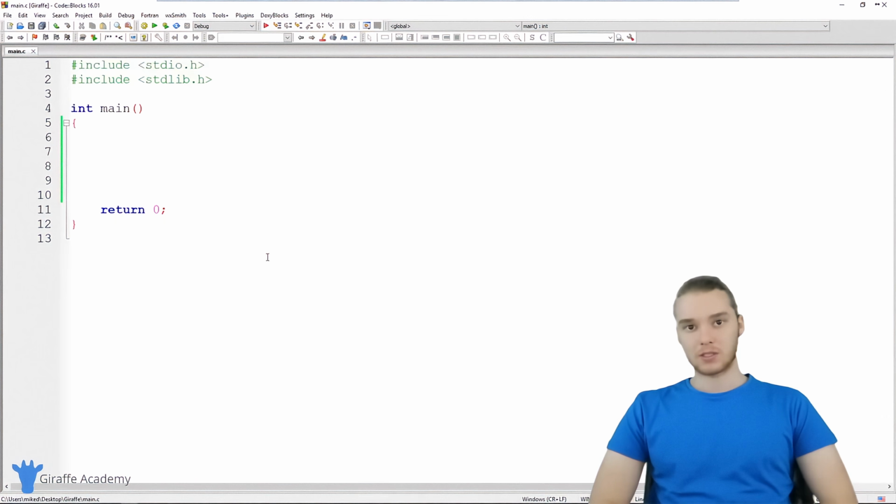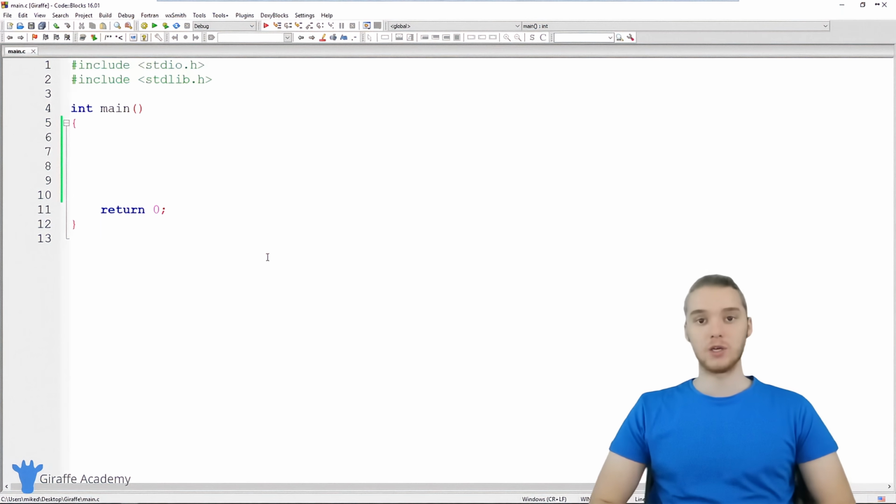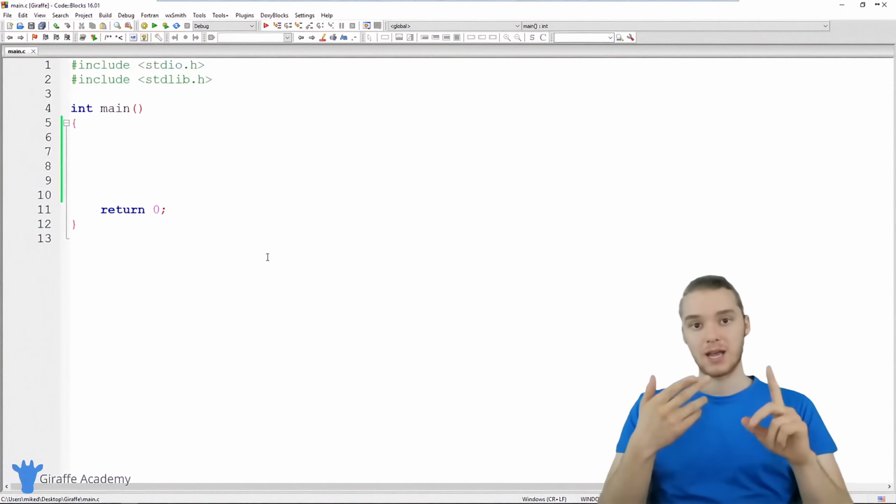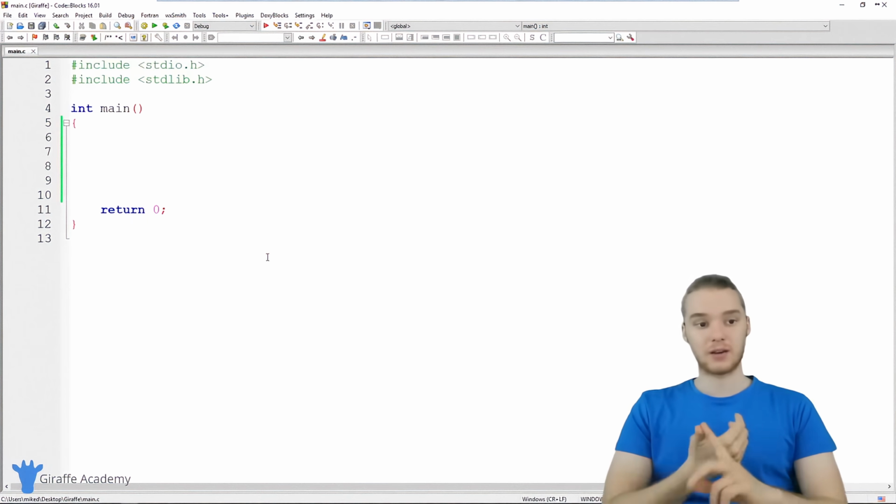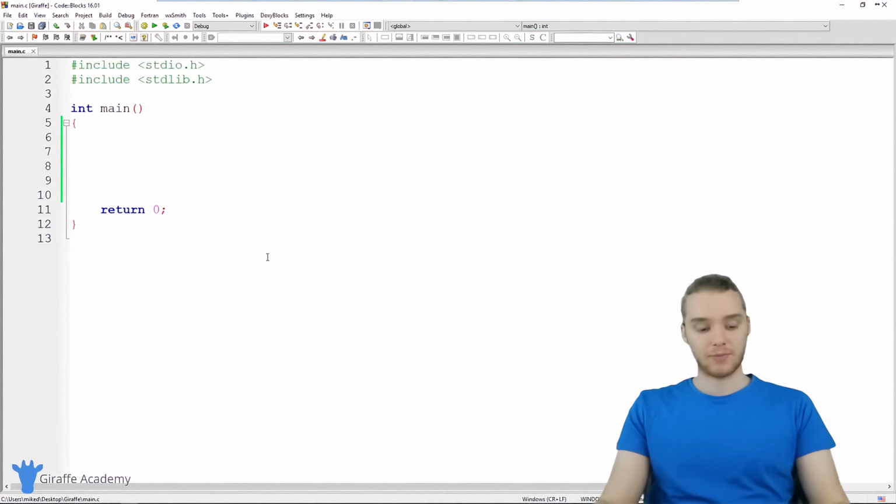In this tutorial, I want to talk to you guys some more about the printf function. If you've been following along with this tutorial, we've been using an instruction in our C programs called printf. And printf basically allows us to print different things out onto the screen. In this tutorial, we're going to talk more about what printf does. We're going to look at how we can use it to print out things like variables, and also different data like numbers and strings and all that stuff.